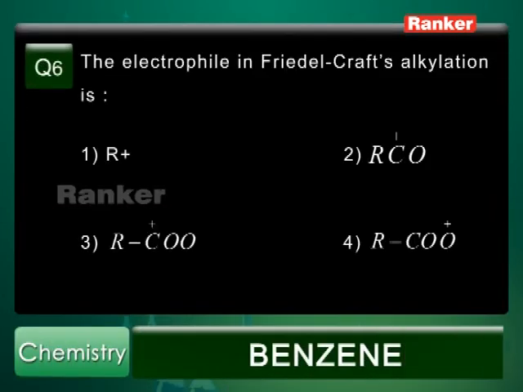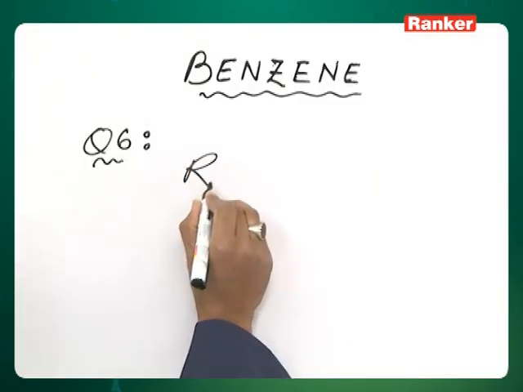Question number 6. The electrophile in Friedel-Crafts alkylation. First option is R plus, second option is RCO plus, third option is RCOO plus, and fourth option is RCO dot. This is how it takes place.